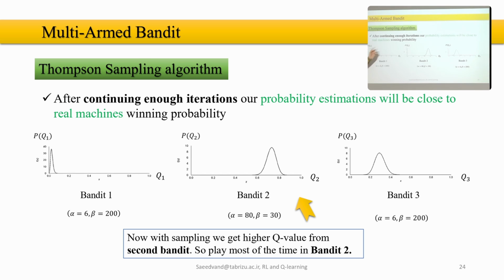I don't know, I should check it. I think the plots are the correct values of the tries. Then it is here. Bandit 2 has like a 75% winning chance, for example, and here 25%. And this shows us that bandit 2 is more likely to win the game, and we try that bandit with the Thompson Sampling algorithm. Clear?